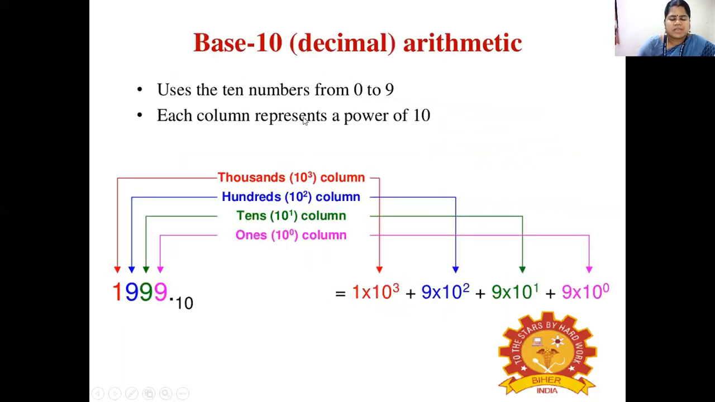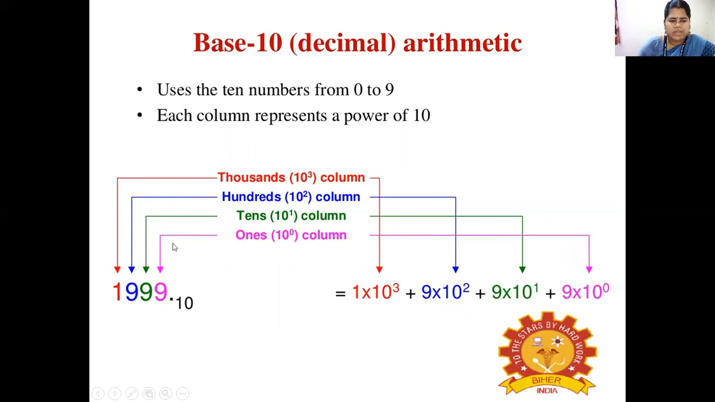We know that the decimal system is also called a base 10 system. This decimal system uses the 10 numbers from 0 to 9, and each column represents a power of 10. For example, if you take the value 1,999, the first value from the right is 9, and the positions are 1, 10, 100 and 1000.